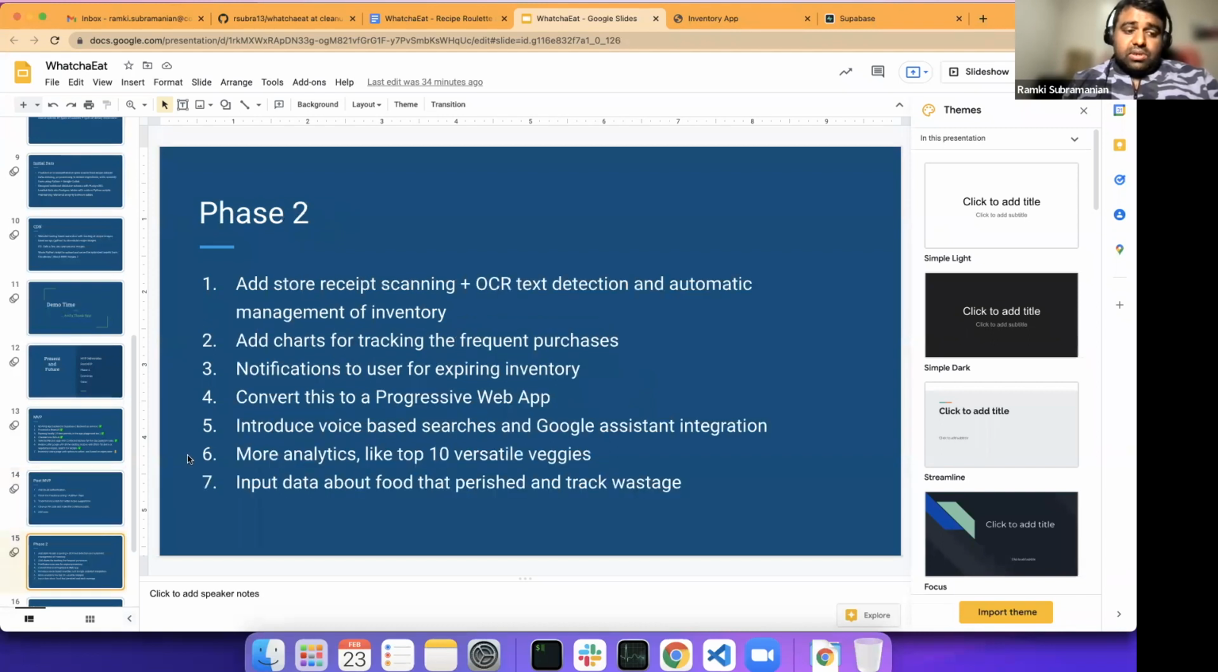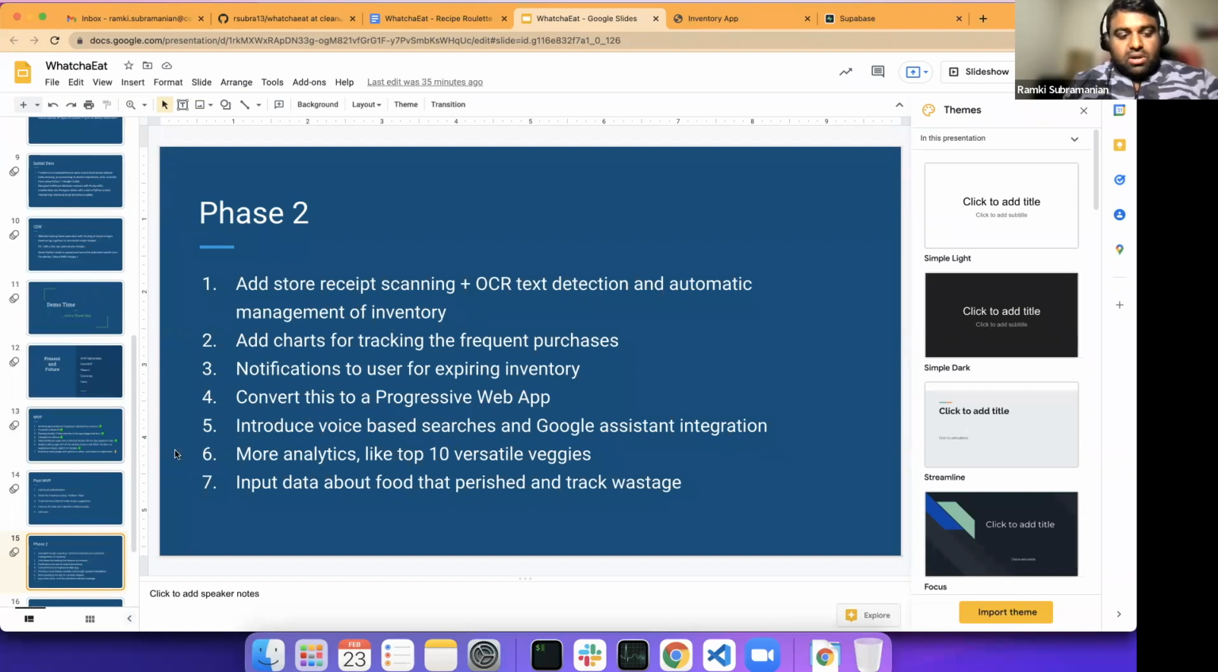Phase 2 is I want to add store receipt scanning and automatically add to the inventory and keep the inventory updated. And I wanted to add more analytics. There were suggestions to add food wastage tracking and more analytics, like what are my top 10 versatile veggies and fruits I like and stuff like that. And the primary thing is I want to make this a progressive web app so that I can use it on my phone.